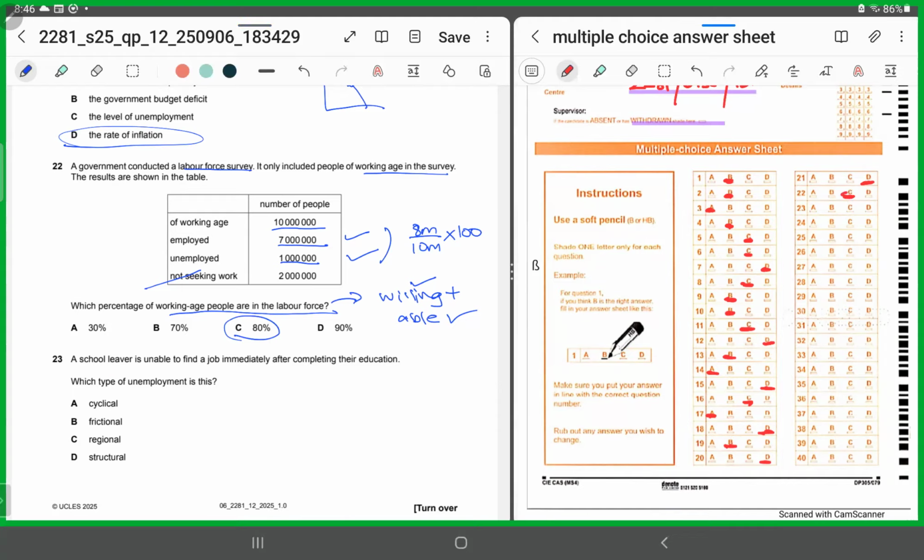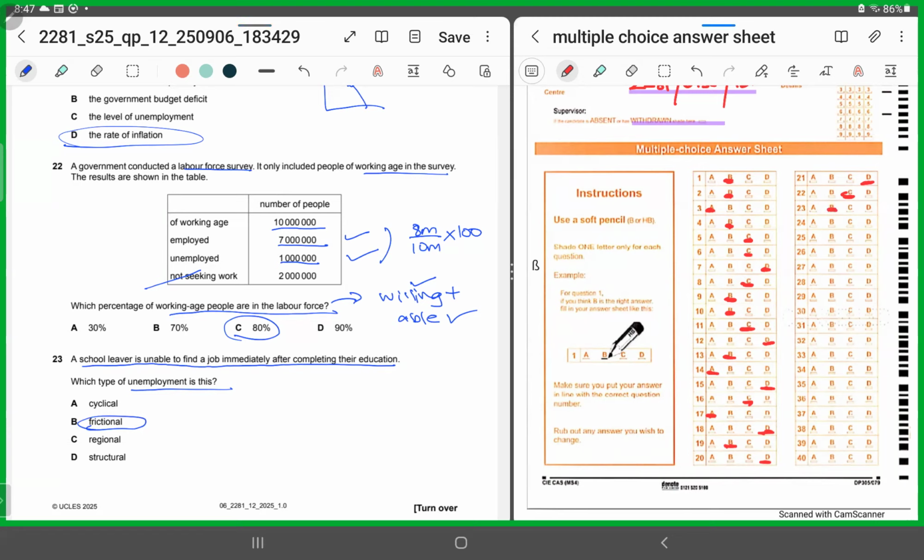I hope it's clear. 23. A school leaver is unable to find a job immediately after completing the education. Which type of unemployment is this? Now he is unable to find a job because he's just moved out of school. So by definition, it points towards which type? It points towards frictional unemployment. Why? Because frictional unemployment is temporary unemployment, right? So for 23, yes, we'll shade in B.